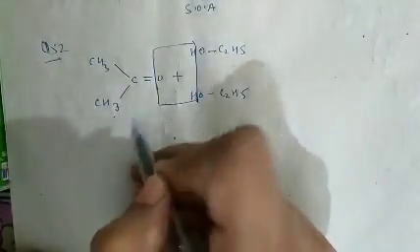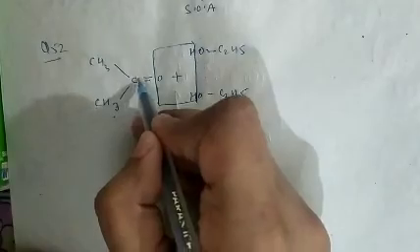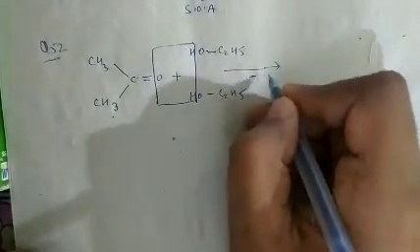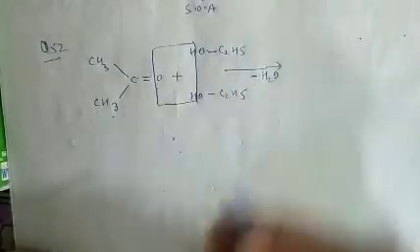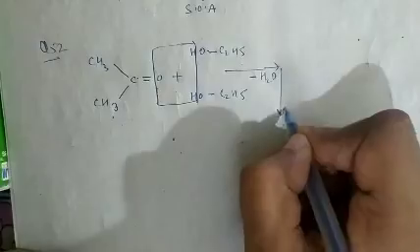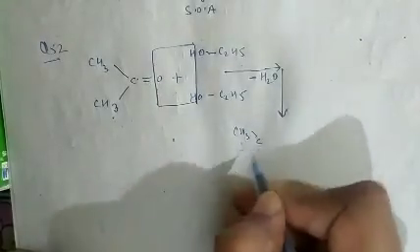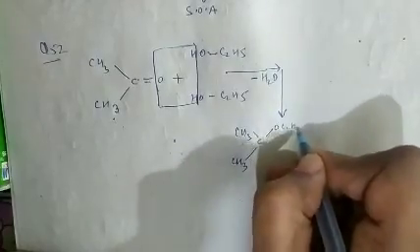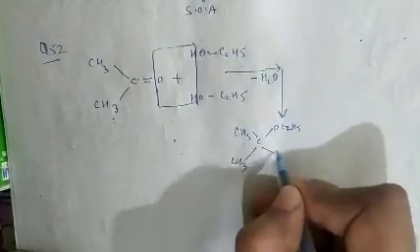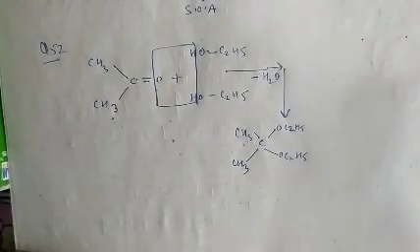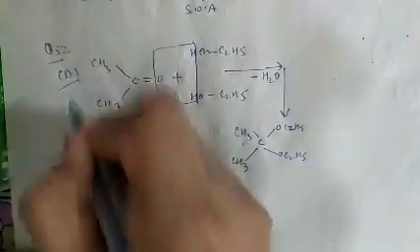So water will be removed and this oxygen will link with this carbon. The product obtained is minus H2O, and the product is CH3C(OC2H5)(OC2H5)CH3. So question number 52, option D is correct.